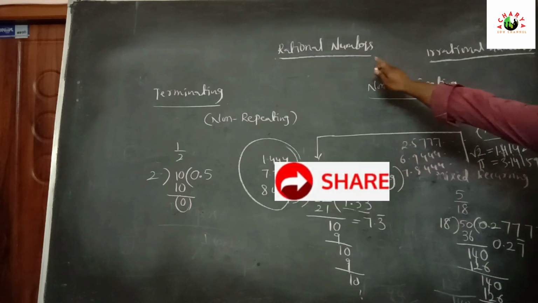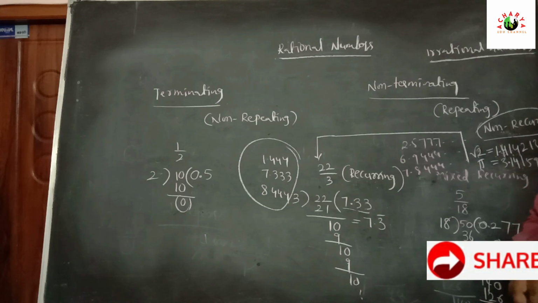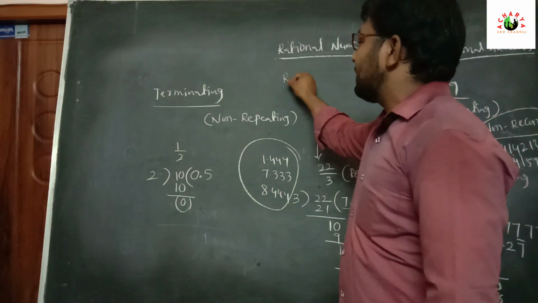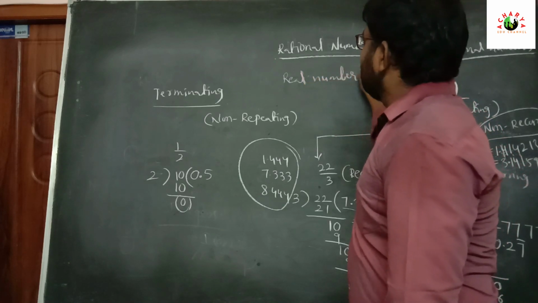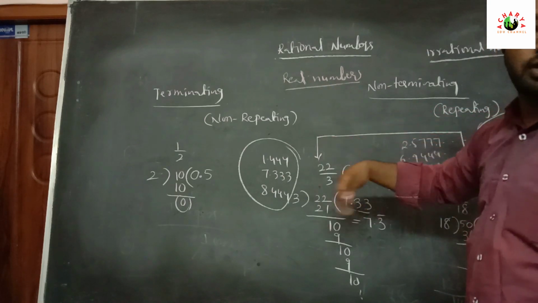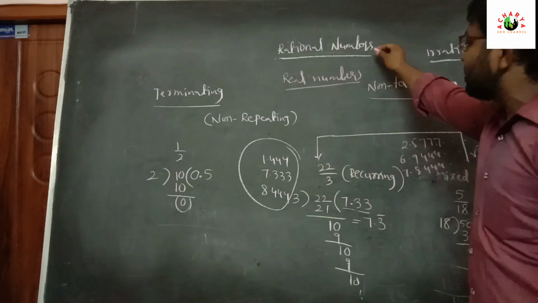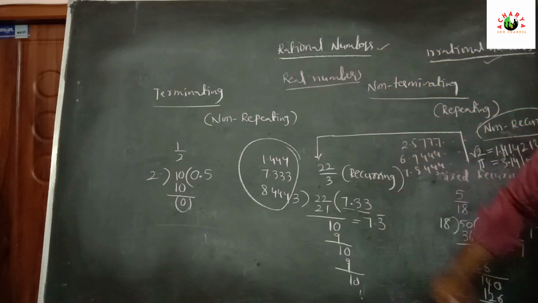Now the combination of rational numbers and irrational numbers is called real numbers. This is in our 10th class mathematics first chapter, real numbers. What is meant by real numbers? The combination of rational and irrational numbers is called real numbers.